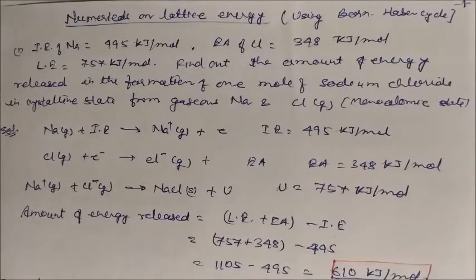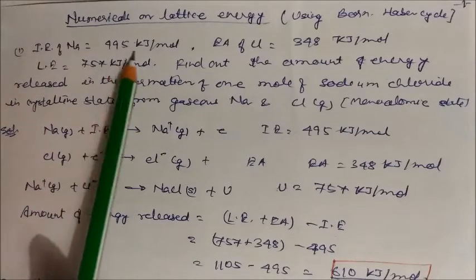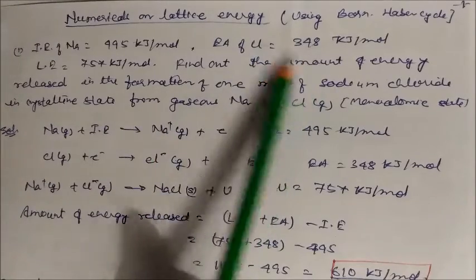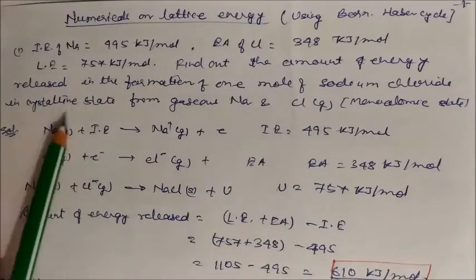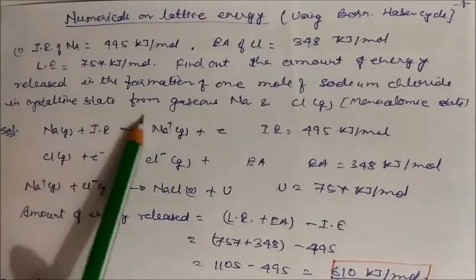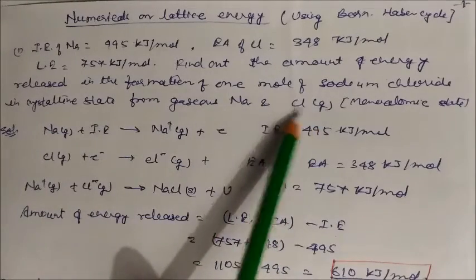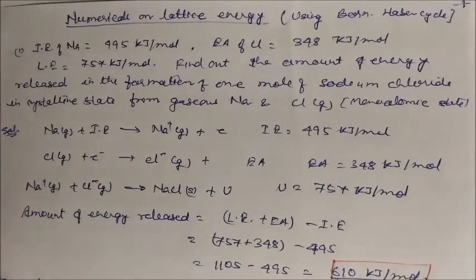Now we will see some numericals on lattice energy using the Born-Haber cycle. The ionization energy of sodium is 995 kilojoule per mole. The electron affinity of chlorine is also given, 348. The lattice energy is 757 kilojoule per mole. Find the amount of energy released in the formation of 1 mole of sodium chloride in crystalline state from gaseous sodium and chlorine. Both are in gaseous state.